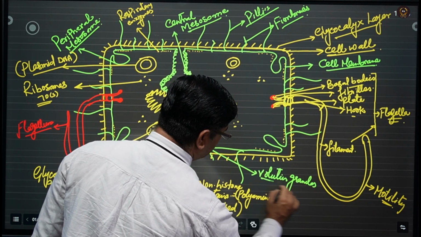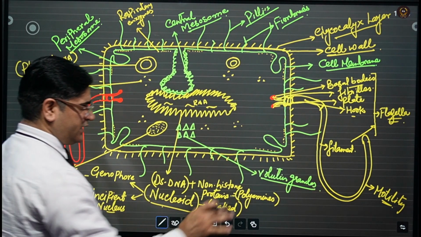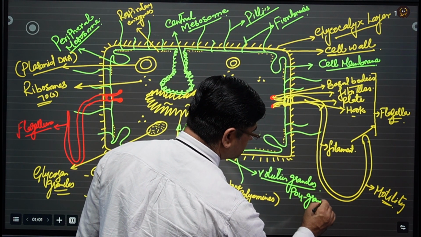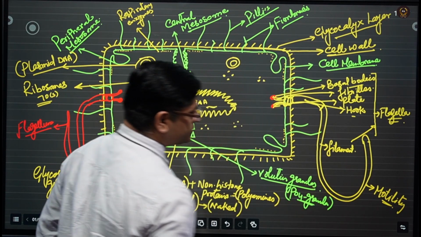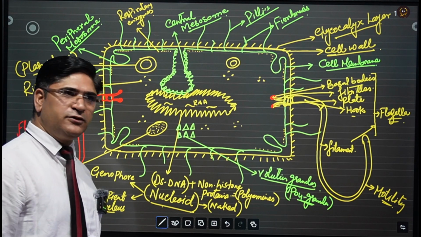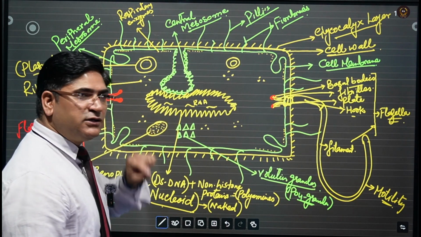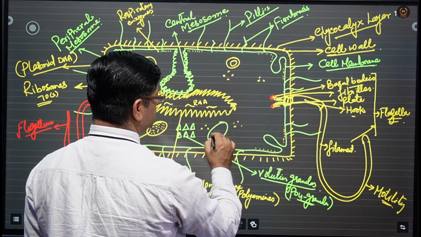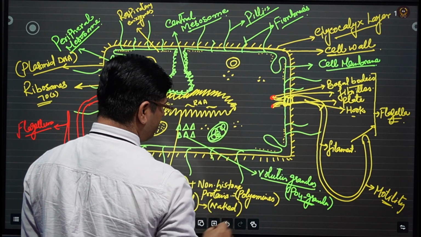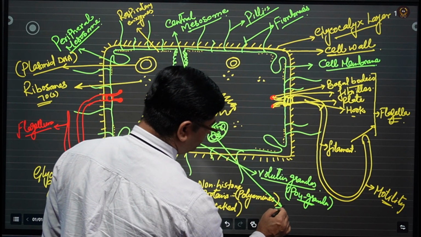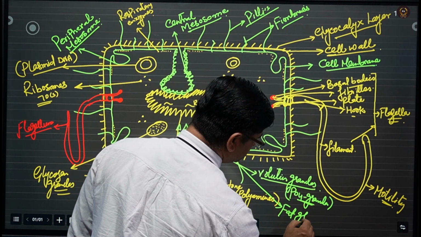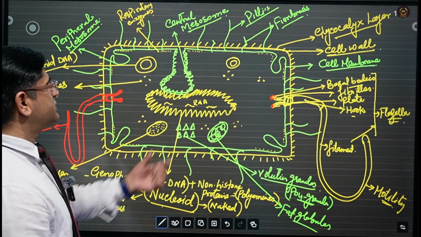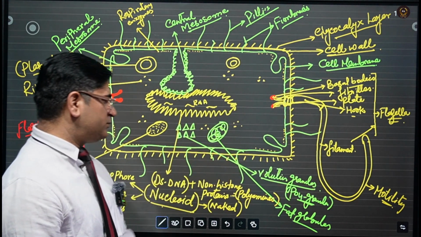देखो बेटा, volutin granules जो होते हैं, they are the phosphate granules. यानी bacteria stores the food in the form of phosphate granules. Those phosphate granules are called the volutin granules. Remember. Also, bacteria store the food in the form of fat granules. They can also store the food in fat globules. So fat bodies are also stored in the bacterial cytoplasm.